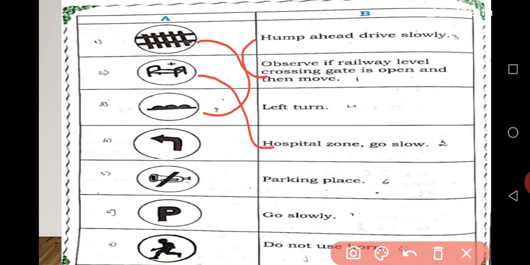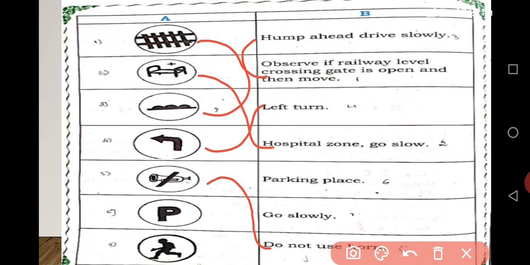It is left, so it is a left turn. Next, the horn is there and a cross is there. So what is it? Do not use horn. Near your school this sign will be there, so that you should not get disturbed. This signboard says do not use horn.